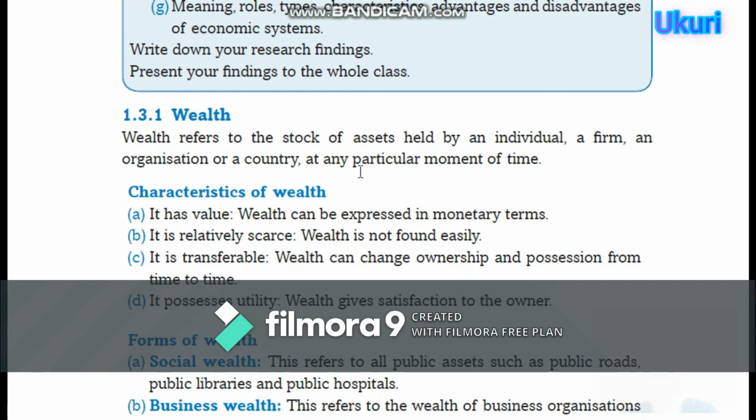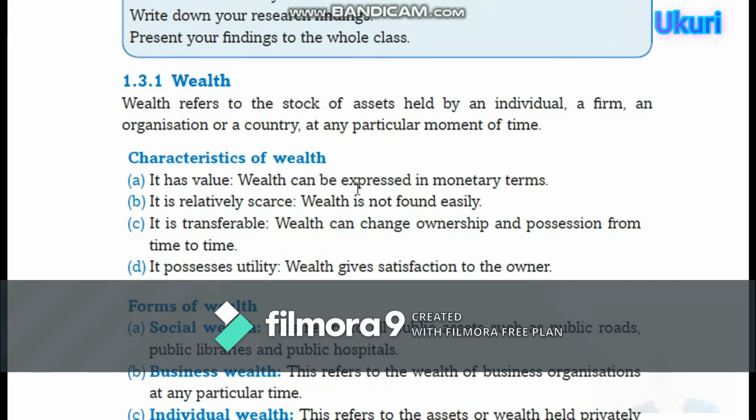Wealth has value, because it can be expressed in monetary terms. It is relatively scarce. Wealth is not found easily. It is transferable. Wealth can change ownership and possession from time to time. That is why they call it transferable. Wealth ushobora kuba uba ufite uyu munsi ubwo bukungu, ejo ukaba atari ubwawe. That's called it is transferable to another person.